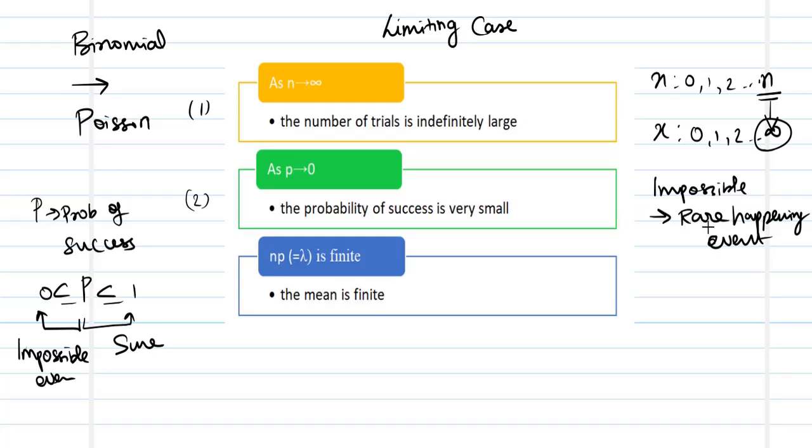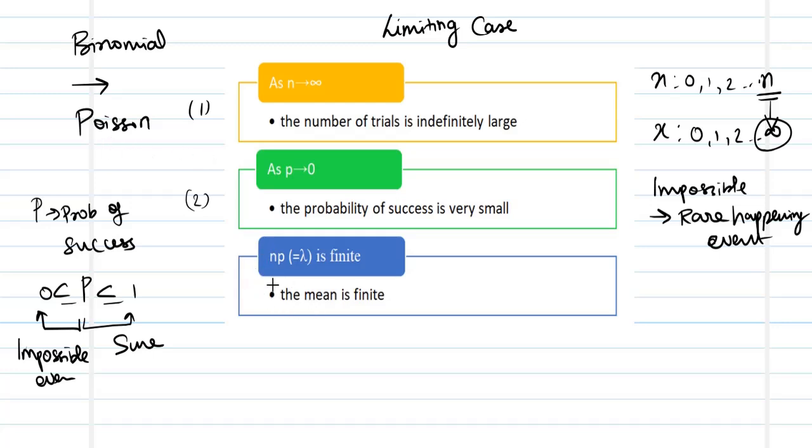Whenever you have a situation of rare happening of an action, something like finding an error in a page of your textbook, or an aircraft accident happening across a city, or something which is going to be once in a lifetime or once in a kind, like a rocket launch, it is not going to be happening day in and day out. In such cases you apply Poisson distribution.